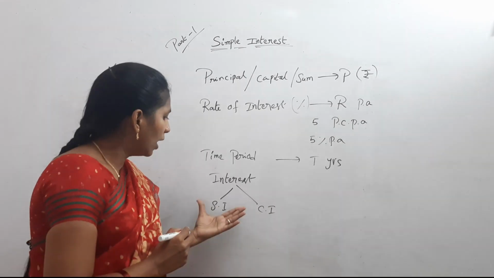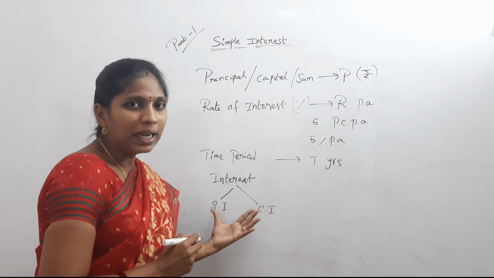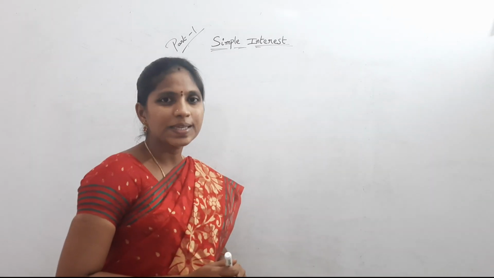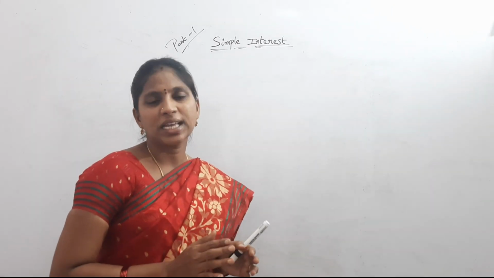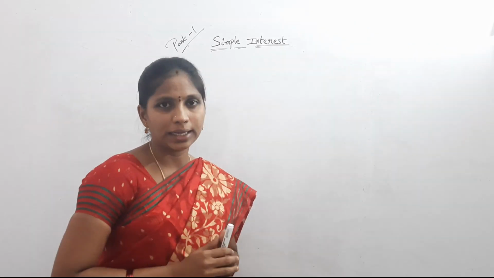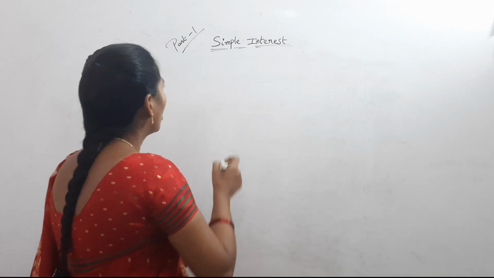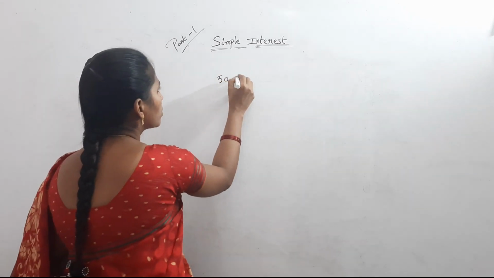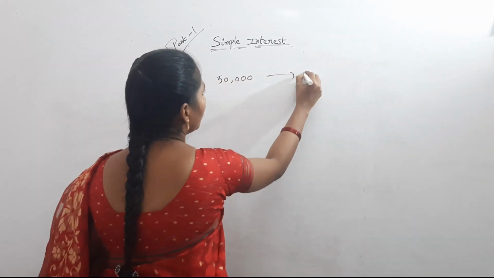First of all, we will discuss simple interest. Now see a simple example. Suppose I have taken 50,000 rupees as a loan from a bank.